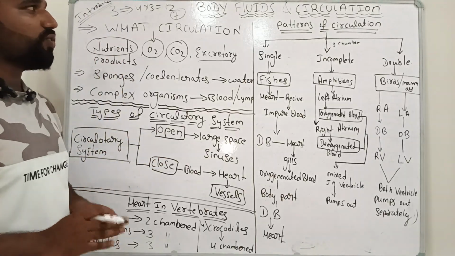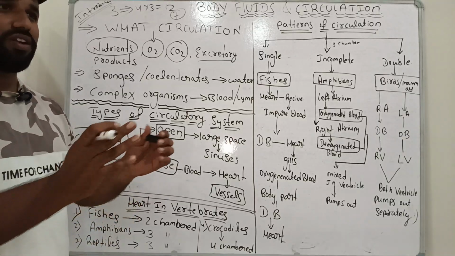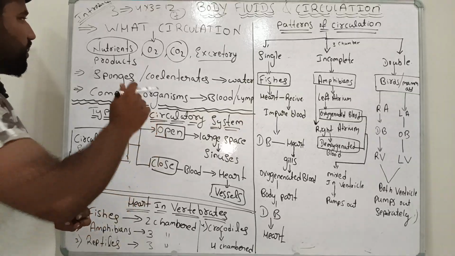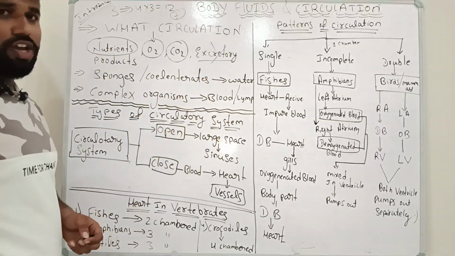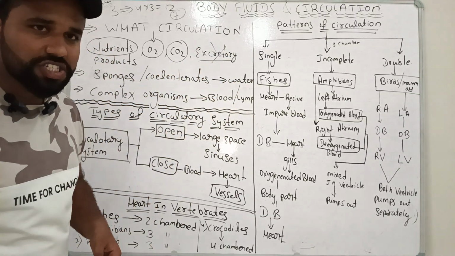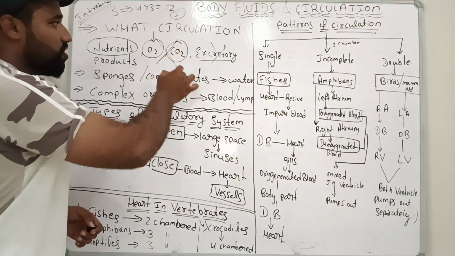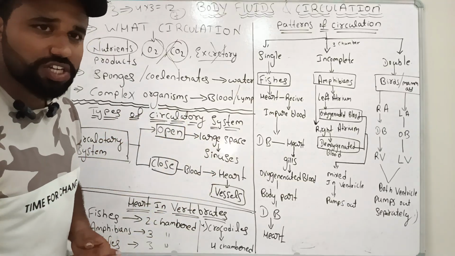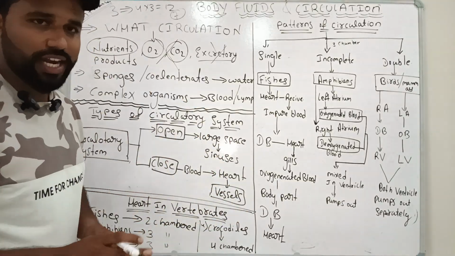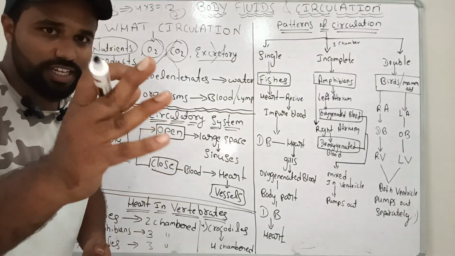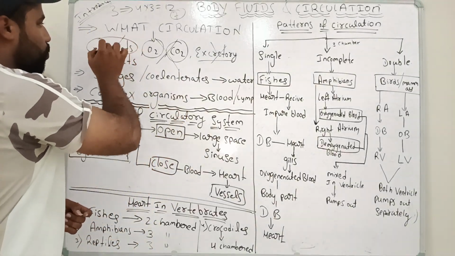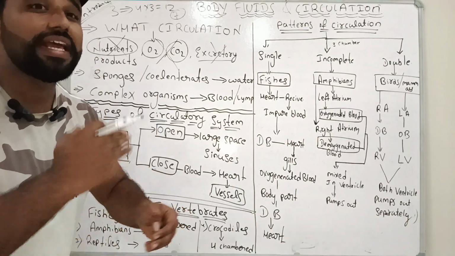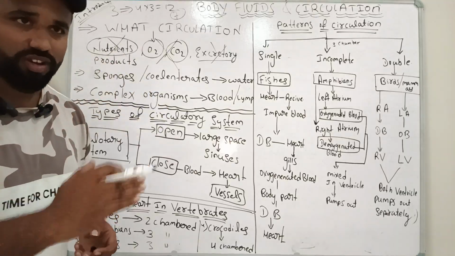And why are we learning body fluids and circulation? It is one part of our human anatomy. Without circulation there is no excretion, without circulation there is no respiration, there is no breathing. There is no exchange of gases, there is no transport of gases. And without circulation there is no transport of nutrients, whatever food you are taking in, to all parts of the body. So circulation is most important for complex organisms, the higher organisms.